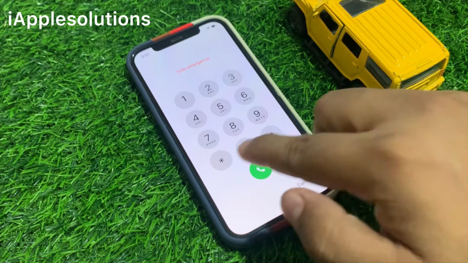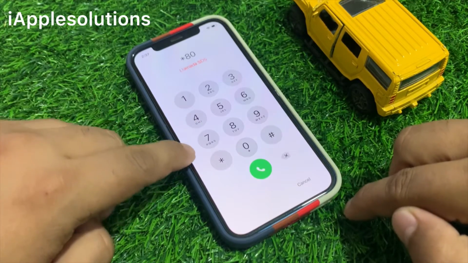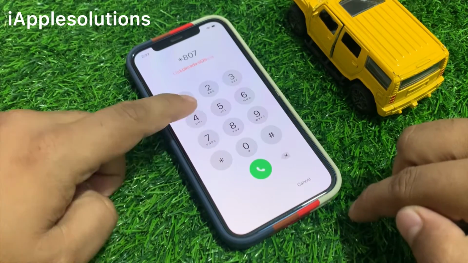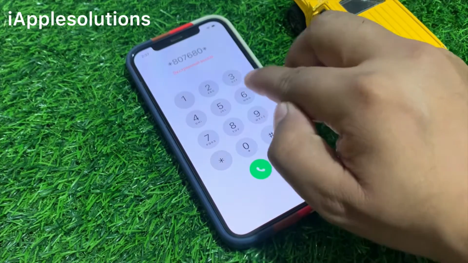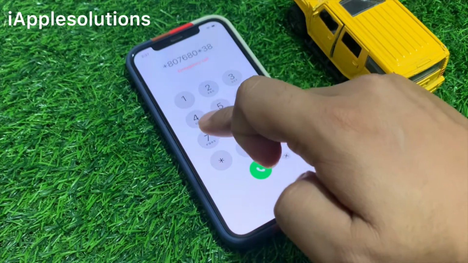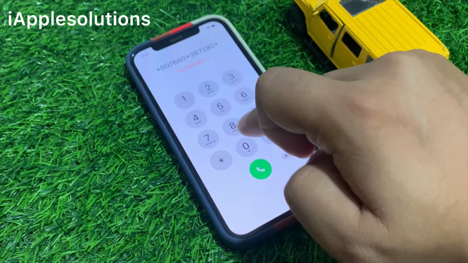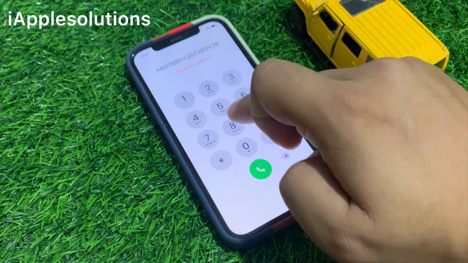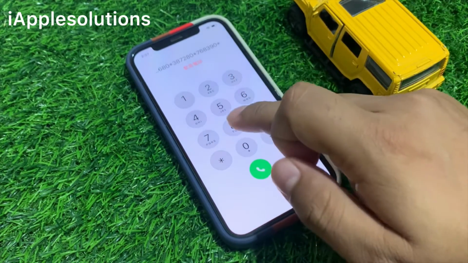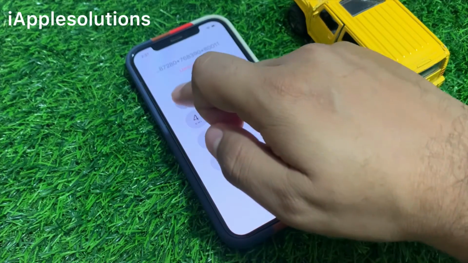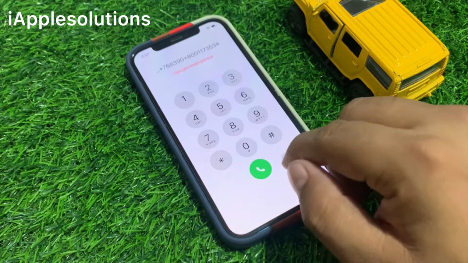Enter the secret pin: star 807-680 star 387-280 star 768 390 star 800117353 and hash. You can see it appears on screen.